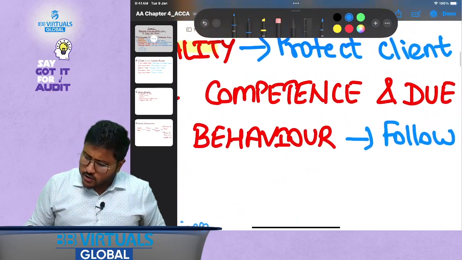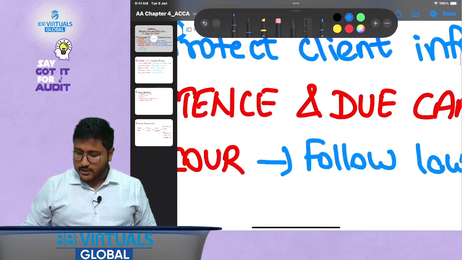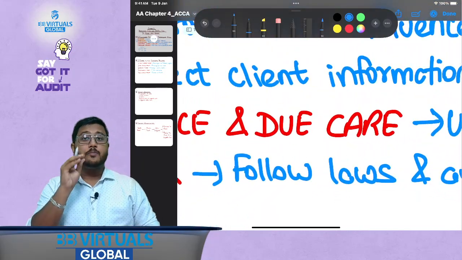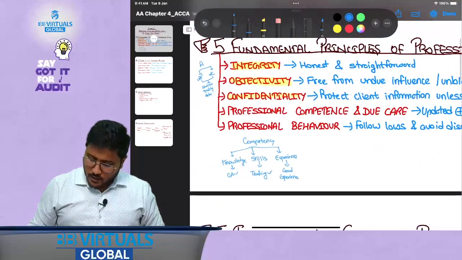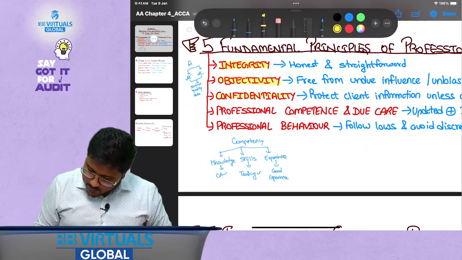What is the meaning of this word due care? That they should be diligent. They should not be negligent in their approach. Understood this point? I hope this is clear.